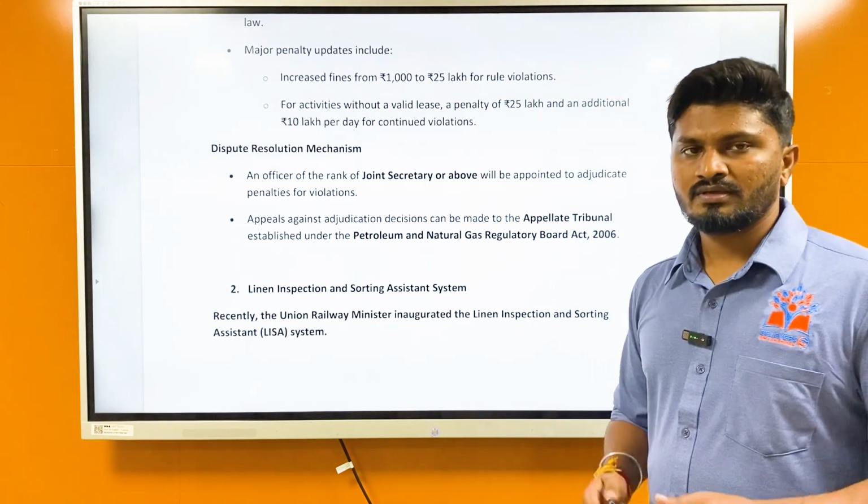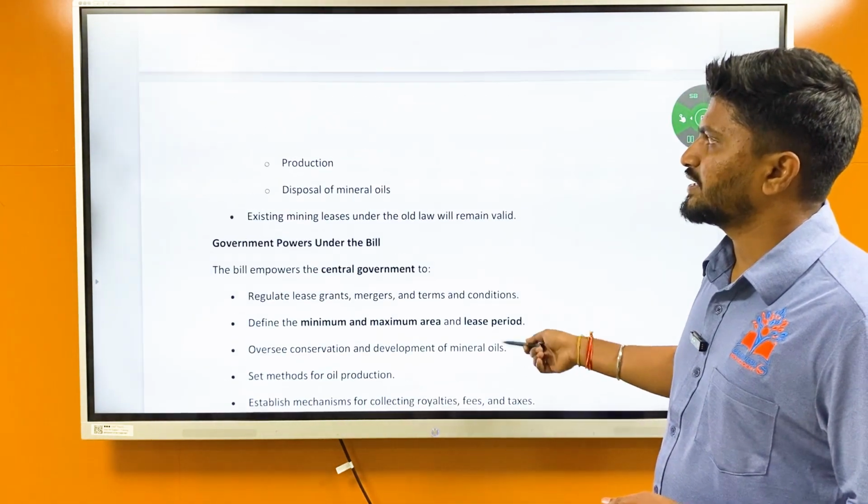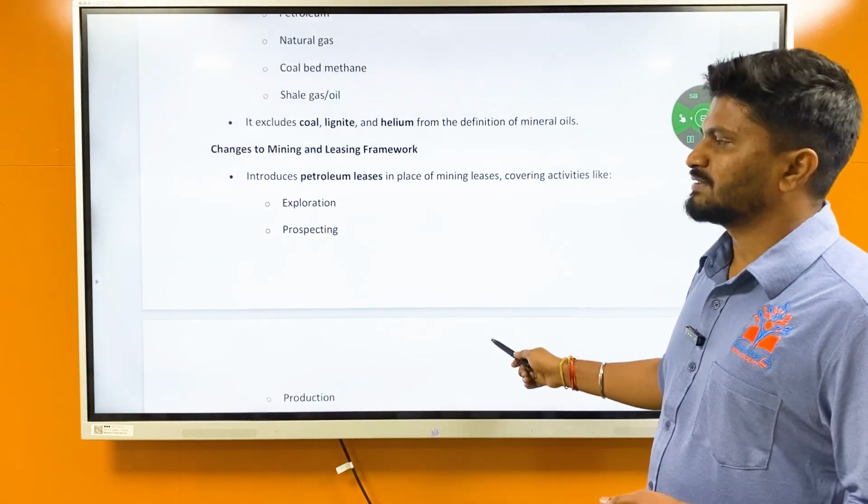Okay, so this is about the Oilfields Amendment Bill. This is a bill actually. It has not been converted to an act yet. It has been passed by Rajya Sabha.